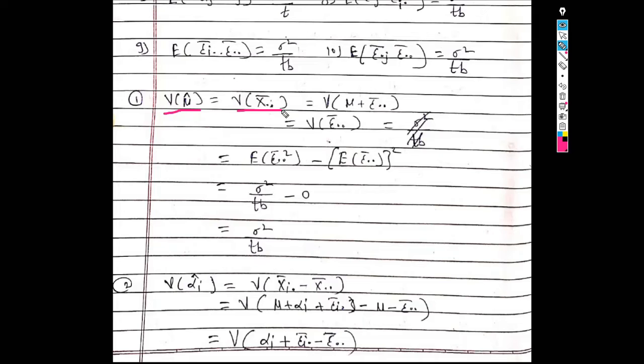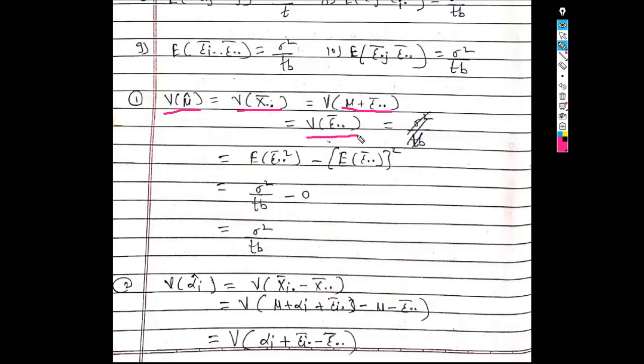We know that x dot dot bar can be written as mu plus epsilon dot dot bar. So we need the variance of mu plus epsilon dot dot bar. But the variance of any constant term is 0, so we get the variance of epsilon dot dot bar, since mu is a constant.